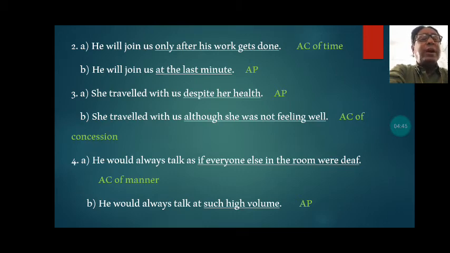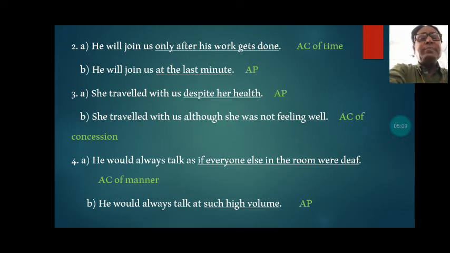So in this part there is a subject, she, and was not feeling well, that is the verb. Feeling, that is the verb, and that's why this underlined part is called an adverb clause. What kind of adverb clause? Adverb clause of concession. That is an adverb clause of concession.